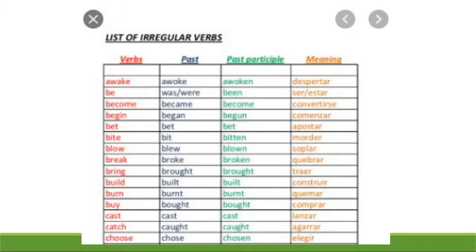On the other hand, an irregular verb is going to change its spelling, sometimes even its pronunciation completely. So I awake today, I awoke yesterday. I begin today, I began yesterday. I bite today, I bit yesterday. That's a little weird sentence, but you can see how we're still following a verb. We still can see what it means, but we're changing its spelling, we're changing its pronunciation. That's what makes it irregular.